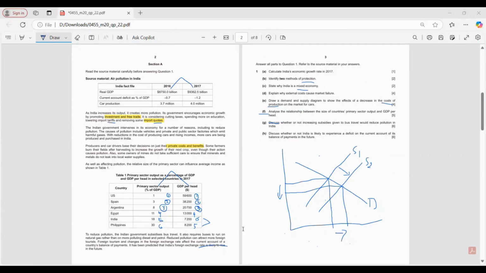And India is also really reliant on its primary sector since 18% of the output is from the primary sector. And so India might be lacking in its tertiary and secondary sector, and so they might get those products for those sectors from imports. However, India might also not experience a deficit on its current account since the GDP per head in India is really low, so not everyone can afford all the imports even though it's cheap, because it might still be expensive for them.